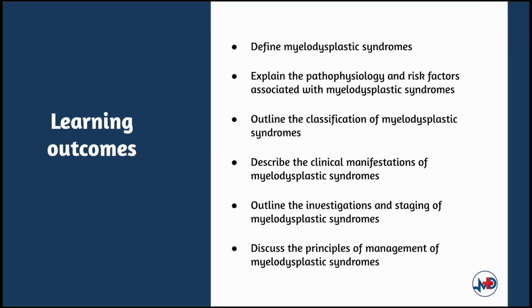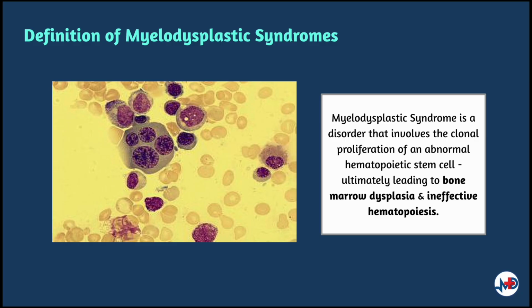Let's get started. Myelodysplastic syndromes, or MDS, is a group of clonal stem cell disorders in which malfunctioning pluripotent cells result in hypercellularity and dysplasia of the bone marrow. This ultimately leads to ineffective hematopoiesis, which then results in cytopenia in one or more cell lines.